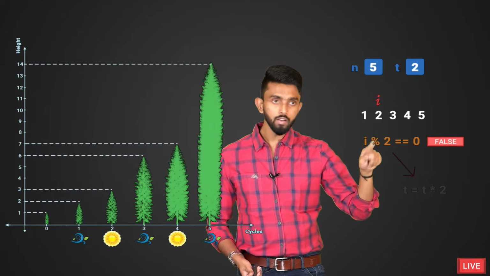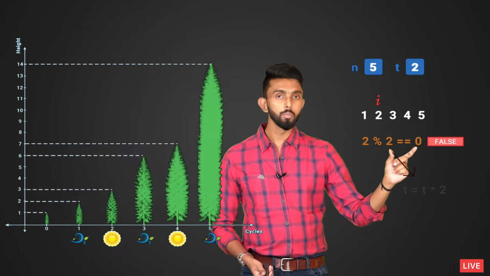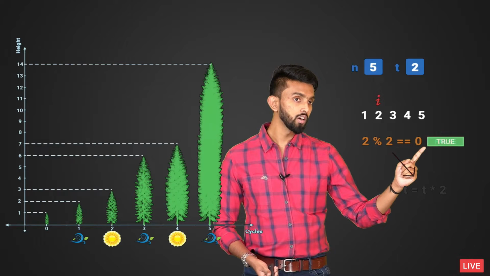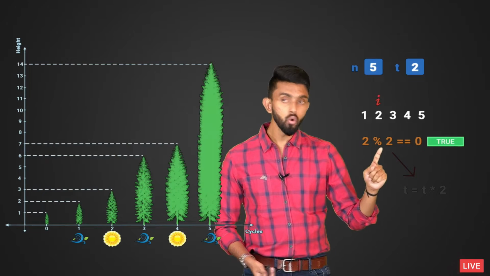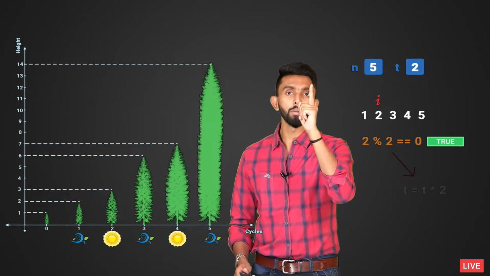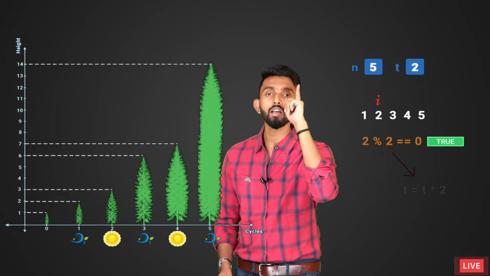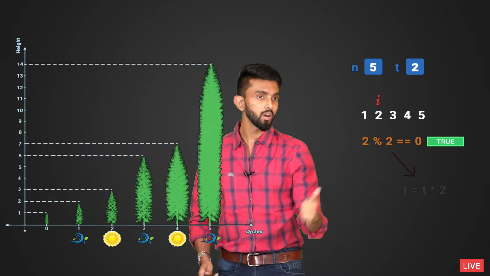Now again repeat, check 2 mod 2. 2 mod 2 is obviously 0, even number, which means its condition will be true. If it is true, it is summer. If it is summer, tree's height will increase only by 1 meter, which means what should I do? Whatever is the existing value of t, increase it by 1, and that is what I am also showing.